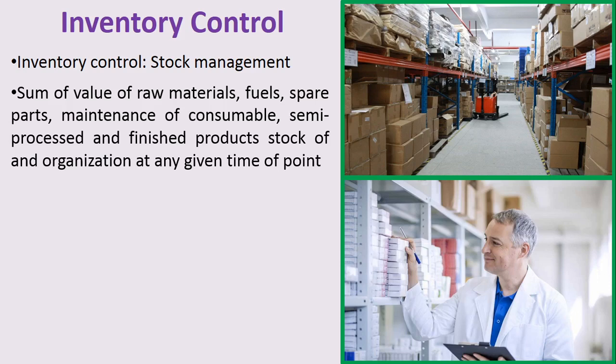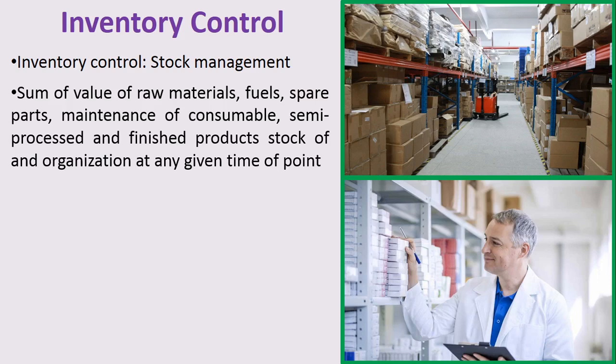So for that purpose, supervision is very important for that particular product. Either that product is a raw material, fuels, or spare parts required in the manufacturing unit, or the raw material required in the manufacturing unit, or a semi-processed or finished product required in the hospital pharmacy for dispensing purposes.